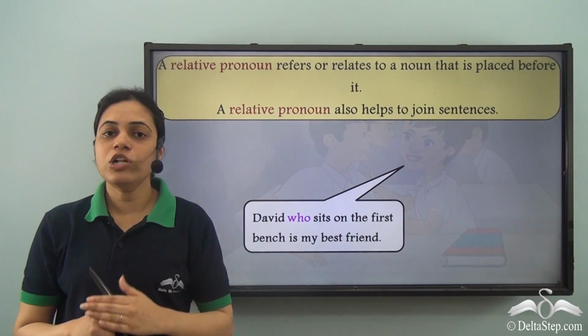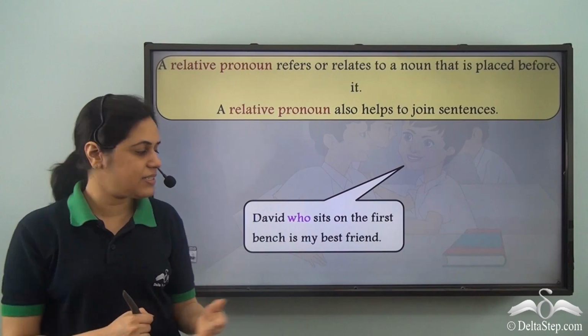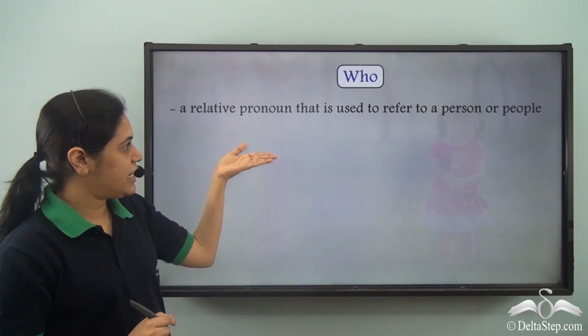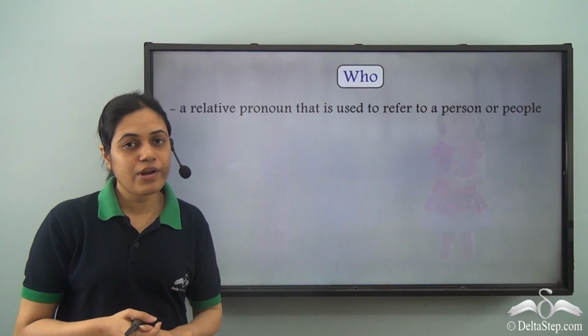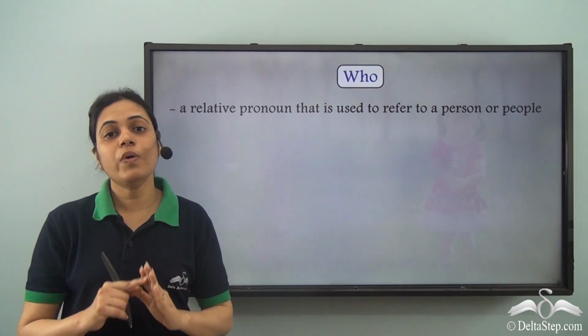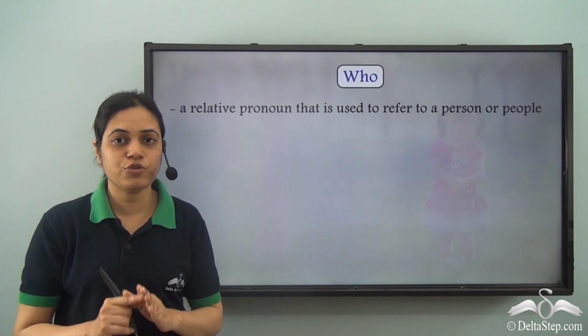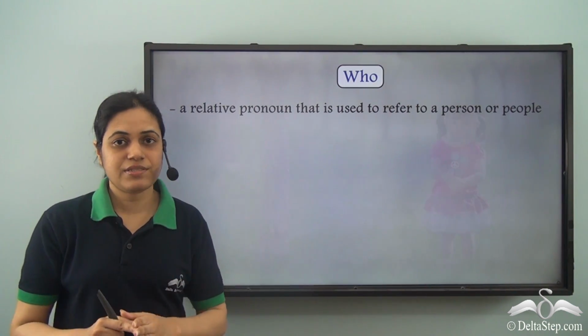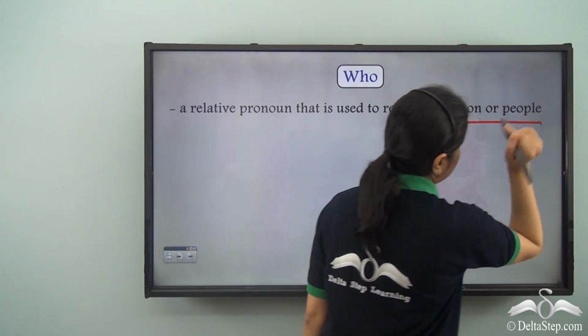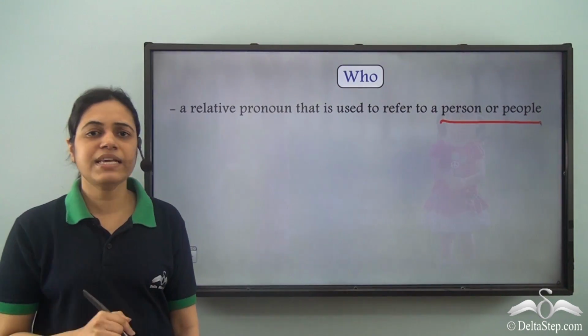Relative pronouns also help in joining sentences, like we have seen. So who is a relative pronoun that is used to refer to a person or people. Remember, who is never used to refer to things or places. Who is always used to refer to people or a single person.